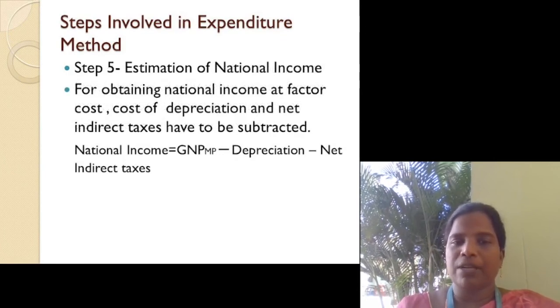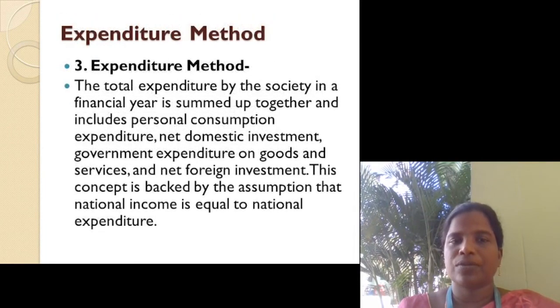In step 5, we are estimating national income. For obtaining national income at factor cost, cost of depreciation and net indirect taxes have to be subtracted. That means national income is equal to gross national product at market price, MP meaning market price, minus depreciation minus net indirect taxes. So these are the three methods of national income estimation.